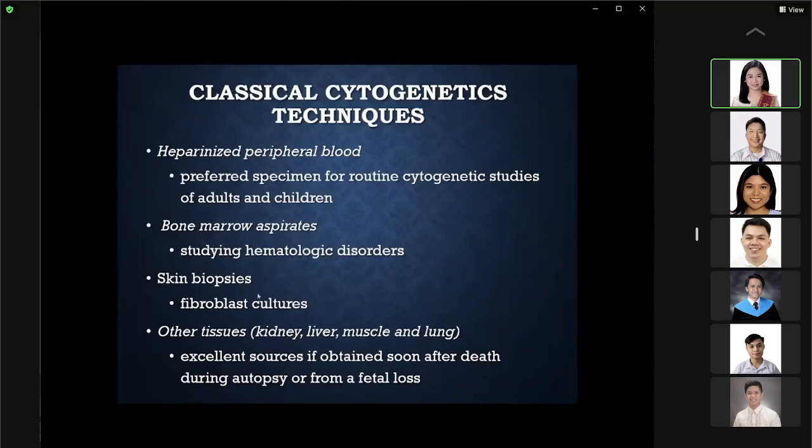And then for fibroblast cultures, we get skin biopsies. The kidney, liver, muscle, and lung are excellent sources if obtained soon after birth. So these are usually the babies who have died in utero or from a fetal loss. During autopsy, you can get a sample of this in order to determine whether genetic abnormalities are present among this patient.